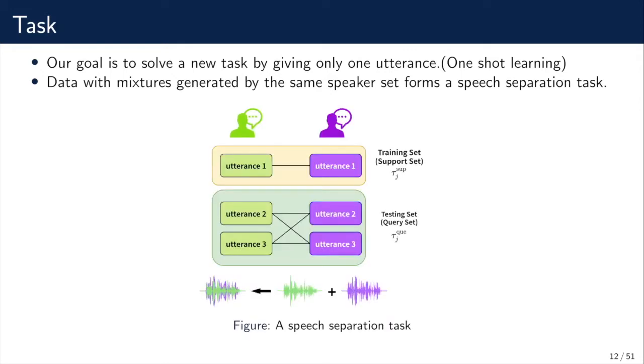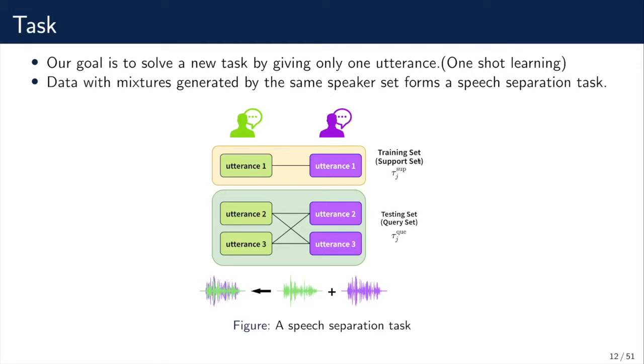Here is an example. The data generated by the green and the purple speaker forms a task. First, we selected 3 utterances of each speaker from the source dataset. Then, we picked one utterance from each speaker to create a mixture in the training set, and the rest of the mixtures form the testing set.